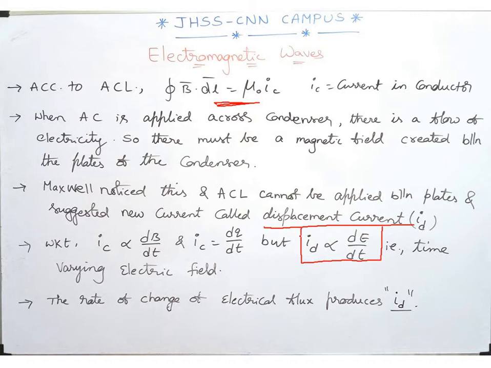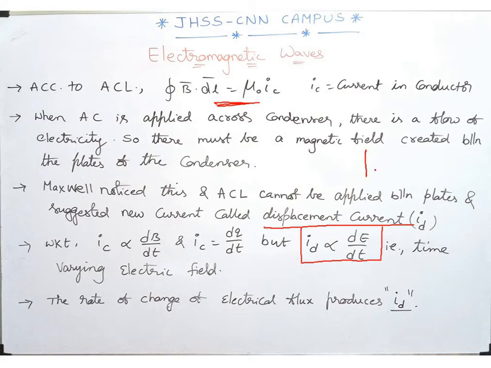Generally, in the case of the normal current, we already know that the rate of change of magnetic flux, dB by dt, is directly proportional to IC, the current. And that conduction current can be given as dQ by dt, the rate of flow of charge. Now here the displacement current depends on the electric flux changing in between.